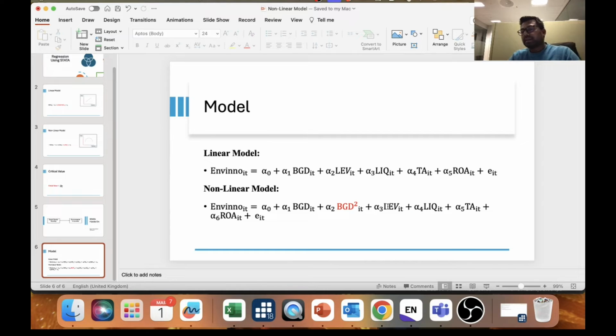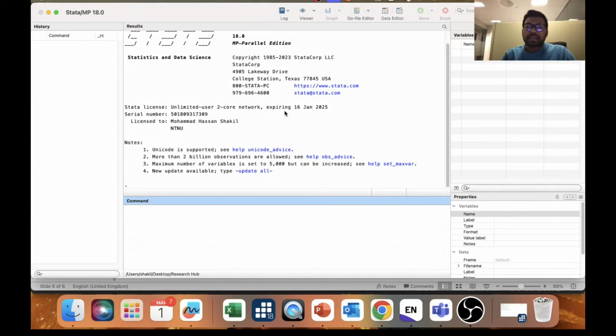Only then you have a non-linear relationship. So that's it. Let's move forward. Let's go to STATA. So I'm using STATA 18.